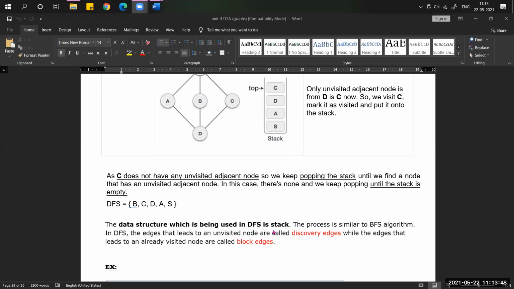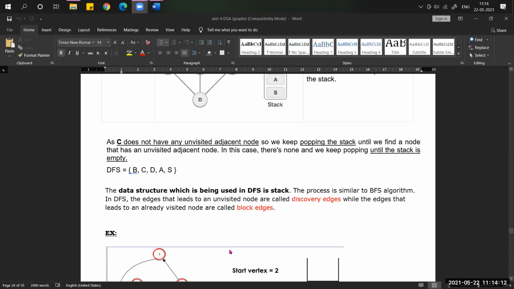So DFS is using a stack. Why are we using a stack? I think everyone now understands why we should use the stack: to store the visited nodes. Once there are no adjacent nodes, then we have to apply the pop function. For that purpose we have to use the stack data structure.